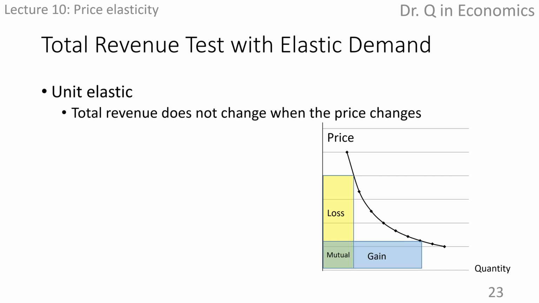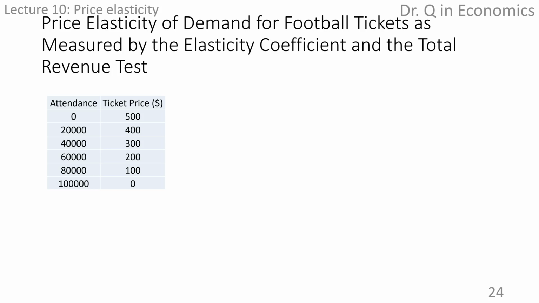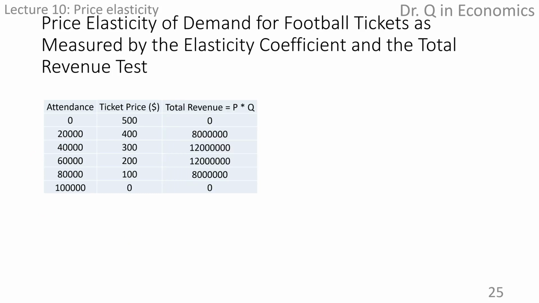Now let me prove it. In Lecture 3, I provided an example of the relationship between the price of the ticket and the attendance of a Carolina Panthers football game. I'm going to use the same example, and this is the hypothetical data. The total revenue is simply the product of the ticket price and attendance. You can pause and check if you can calculate all the total revenue over here.